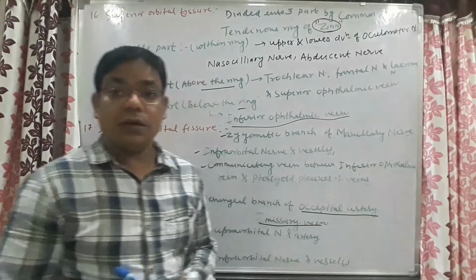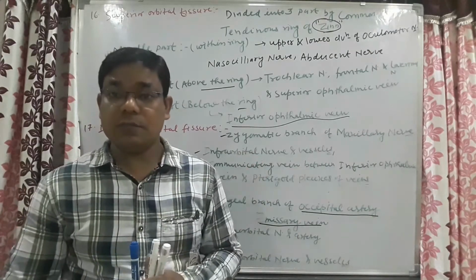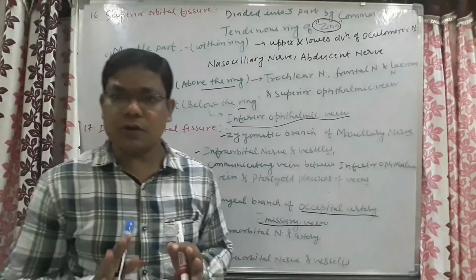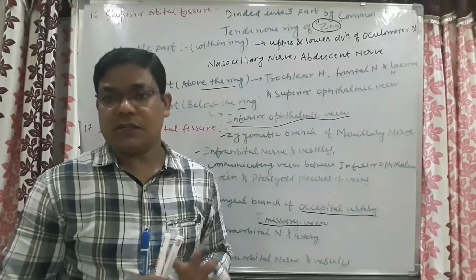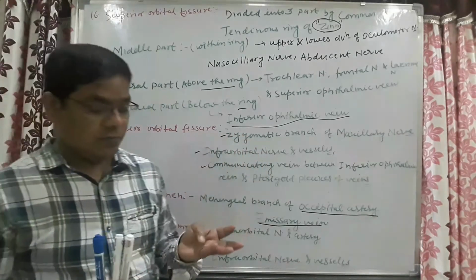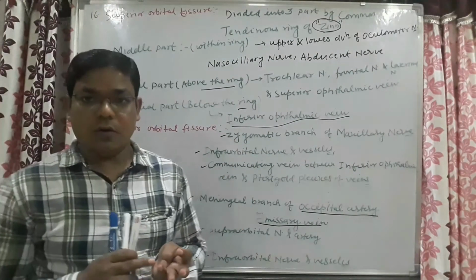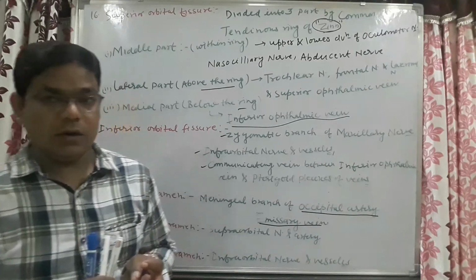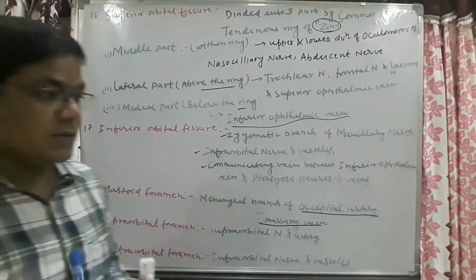Here we have only discussed the important foramina. There are many other foramina, but we have discussed the important ones, which you should always remember. At least the foramina I have written here: the foramen ovale, foramen spinosum, foramen lacerum and foramen of Vesalius.